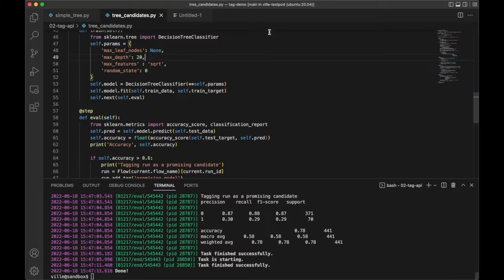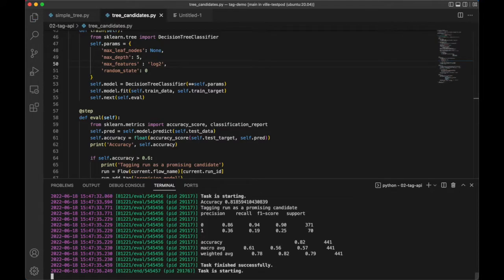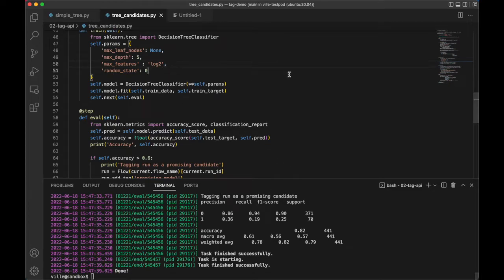Or maybe it was actually the max features that we want to be changing. I think there's an option for log2. And maybe as a sanity check, we can also just see what happens if we change the random seed. Maybe the results are just random.